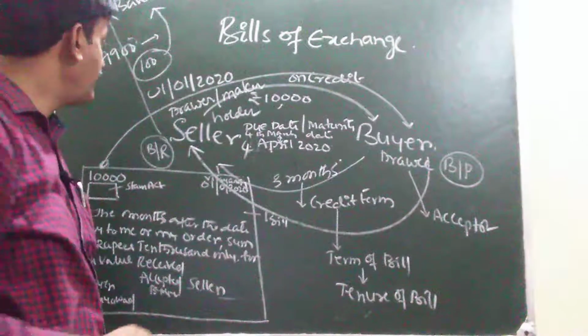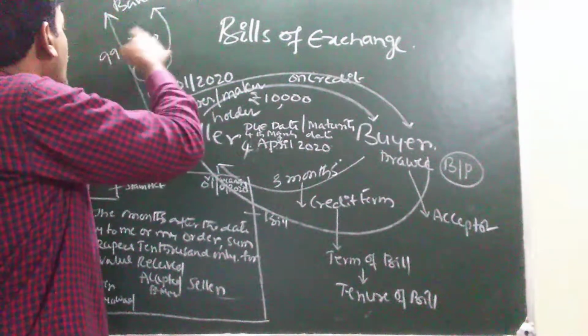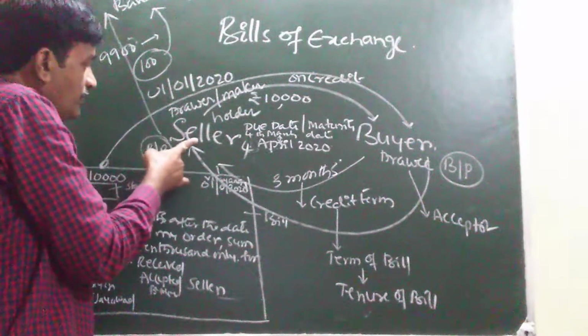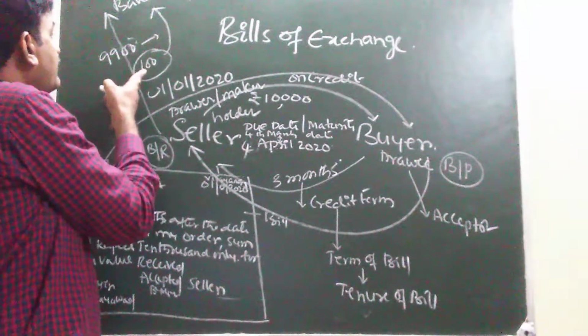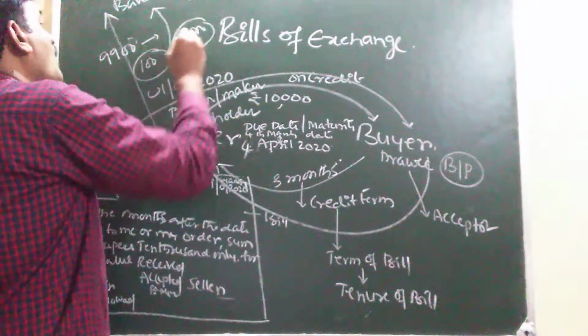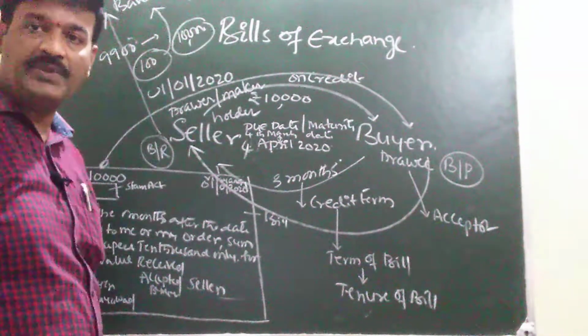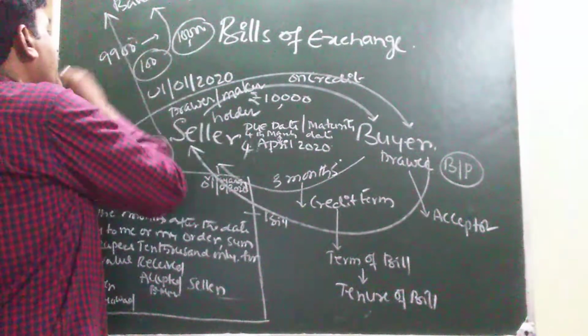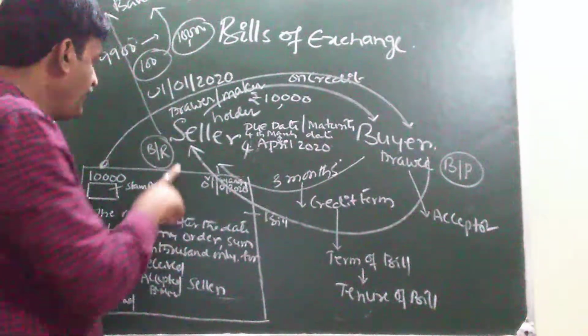Collected by the banker, because the banker is granting the amount of 9,900 rupees to the seller by recovering. Means out of 10,000, how much is recovered? 100 rupees recovered in the form of interest, and the remaining 9,900 will be given to whom?